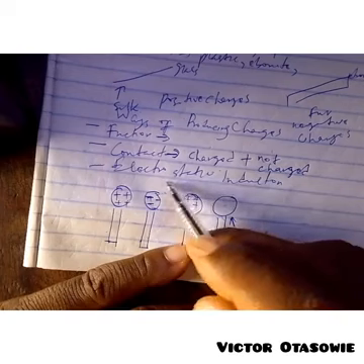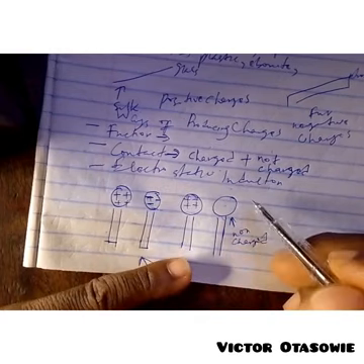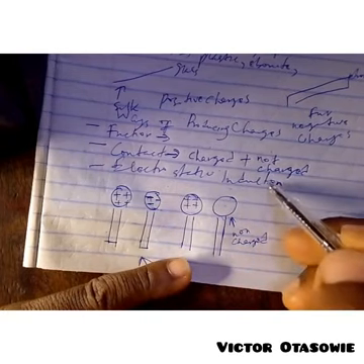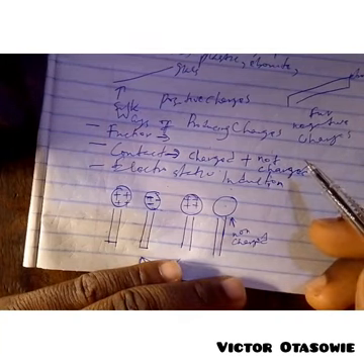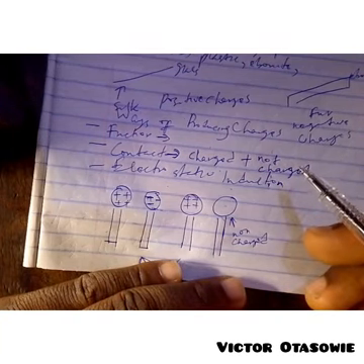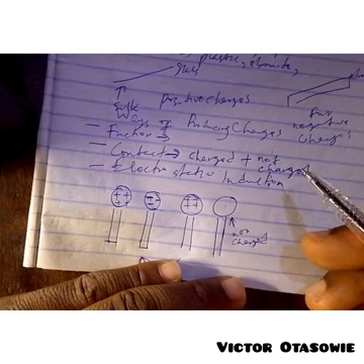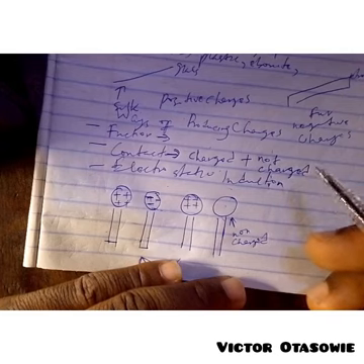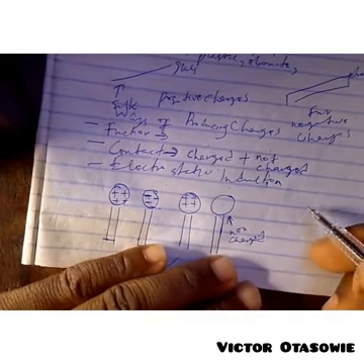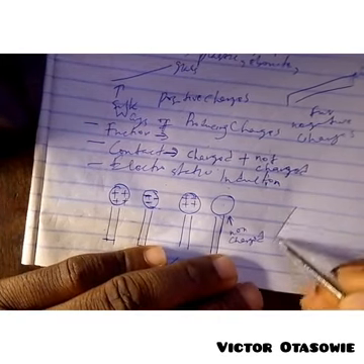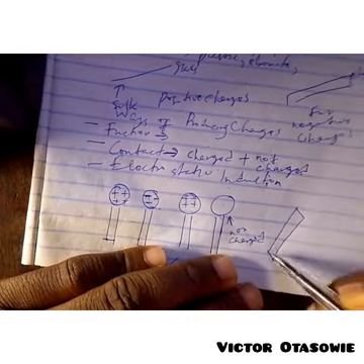And then in electrostatic induction, you know what occurs here? What happens in electrostatic induction is the materials are not really brought in contact with each other, but rather you are inducing the material with charge. Let's say this one is positive, plus.